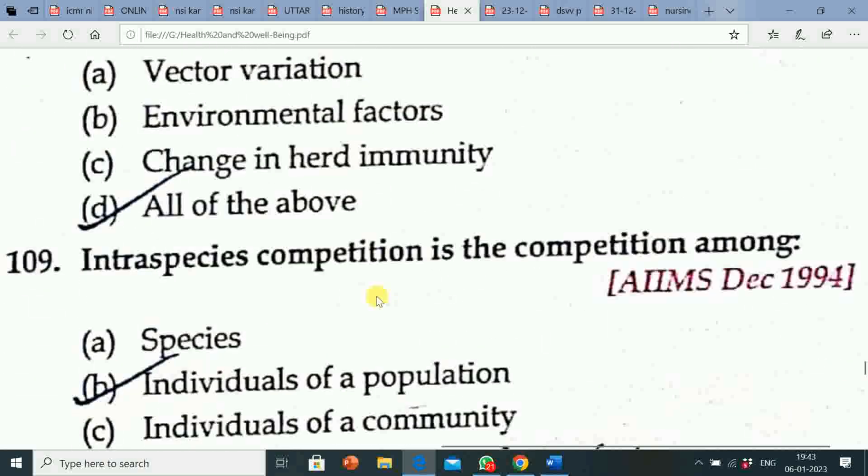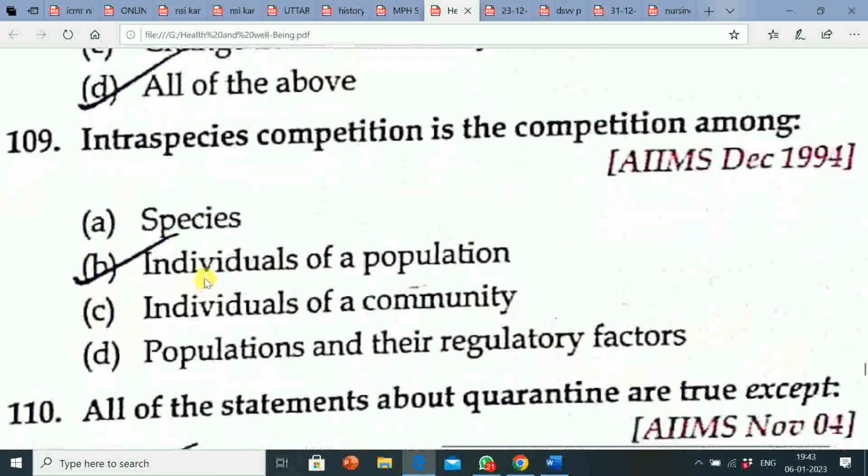Next question is, interspecies competition is the competition among: option A, species; option B, individuals of a population; option C, individuals of a community; option D, populations and their regulatory factors. Correct answer is option B, that is individuals of a population.